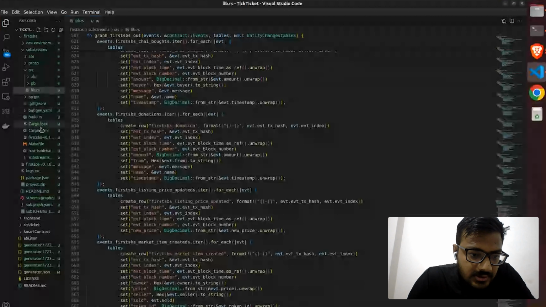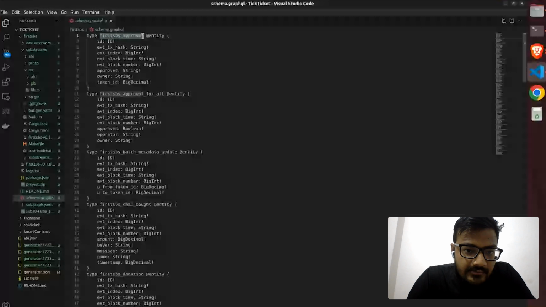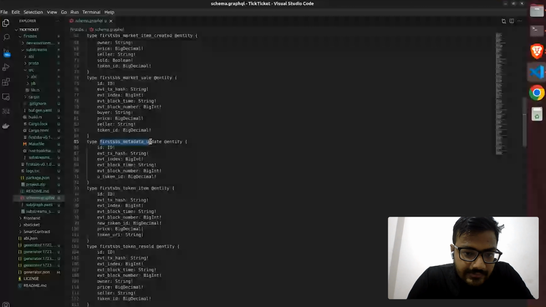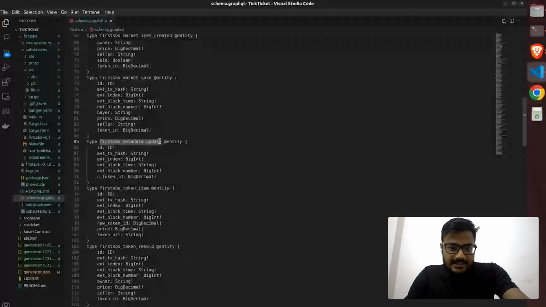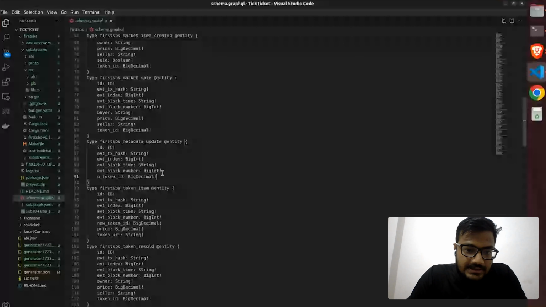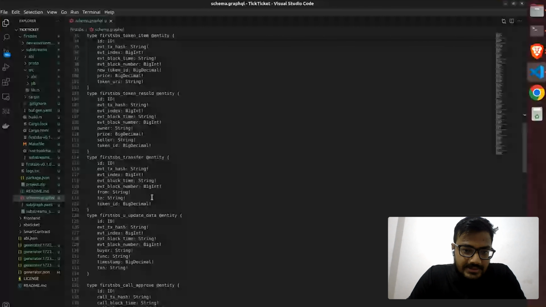How does it work? The first important thing is the schema.graphql, where you have various types, which means various entities, and we have various parameters. All of these are fetched from the events which are present in our smart contract.